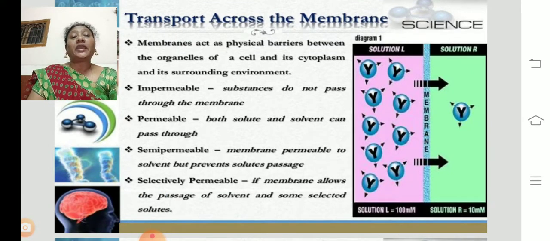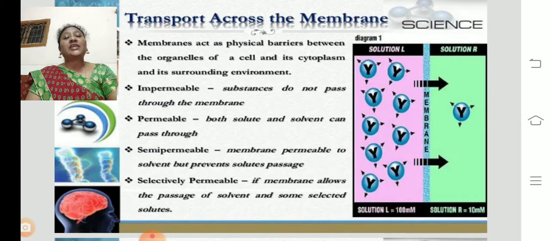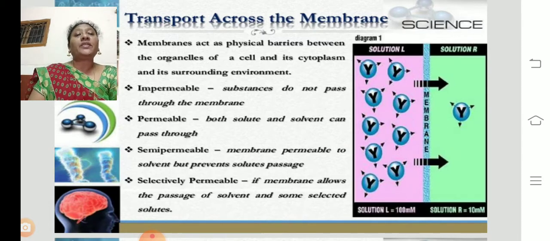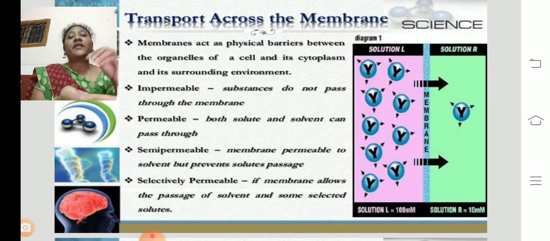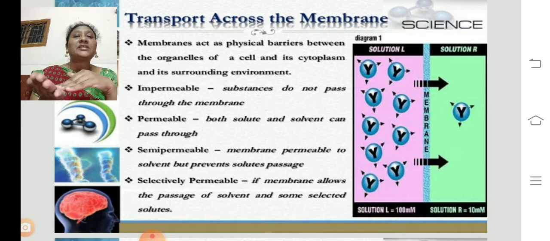So the cell membrane, or plasma membrane, acts as a physical barrier between the organelles of a cell and its cytoplasm and its surrounding environment. Barrier means rejecting, between the organelles of the cell and its cytoplasm. Inside the cell we'll find the cell organelles, and the whole cell is covered with the cell cytoplasm. So this cell membrane prevents the mixing of cell organelles and the cytoplasm.